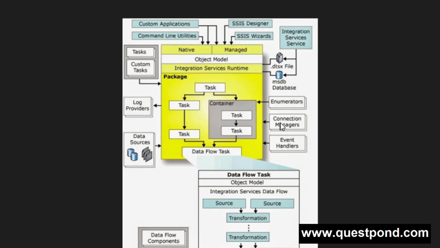Finally, the integration services service. This is the instance of SQL Server database engine available only in SQL Server Management Studio. It is a Windows service for managing the integration services package. So hey guys, these are the 4 key areas of SSIS architecture. These are the 4 key points you have to highlight while you are answering this question. Okay, so this is all about this question. I hope you understand this question.